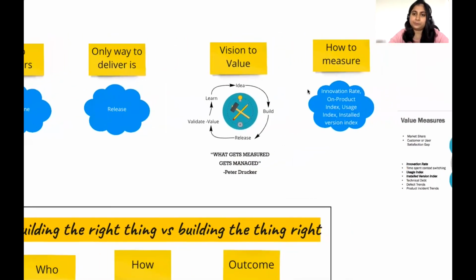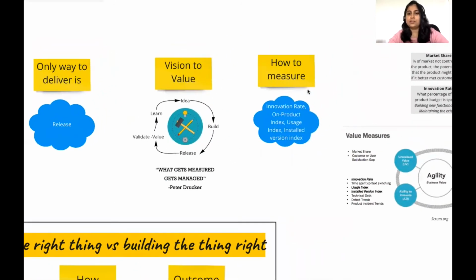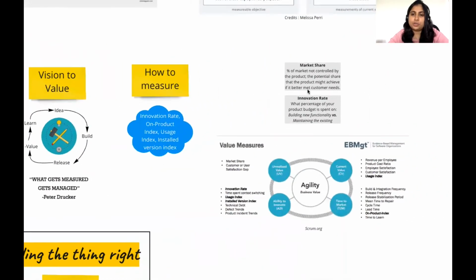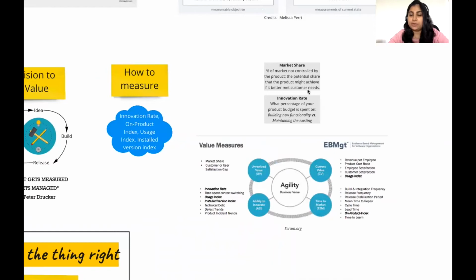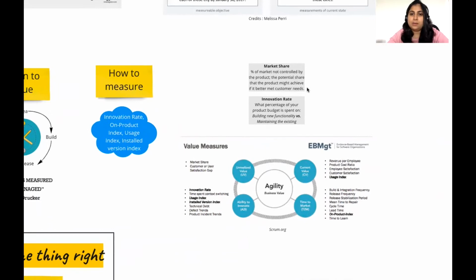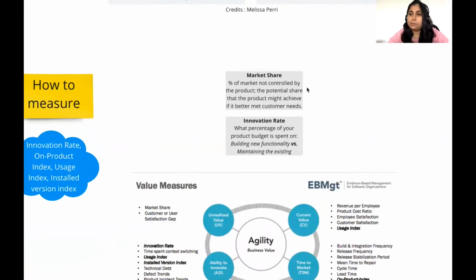So these small bits of value will actually take you to the North Star that we were speaking of. And again, here are a few measures through which you should be able to gauge whether you're delivering value or not. If I have to give a quick example, market share. If you look at the percentage of market share you're not controlling right now, and the reasons for that, you'll be able to understand what potential things you could do, and what things you could do better to meet your customer needs. So this definitely is one measure.